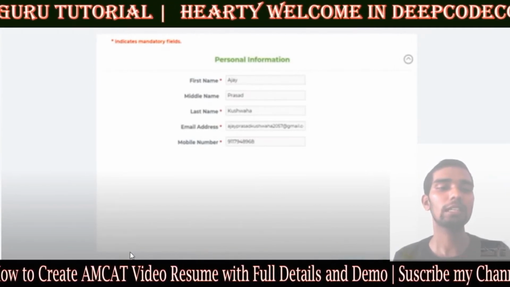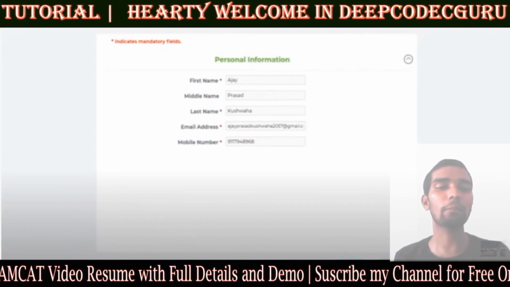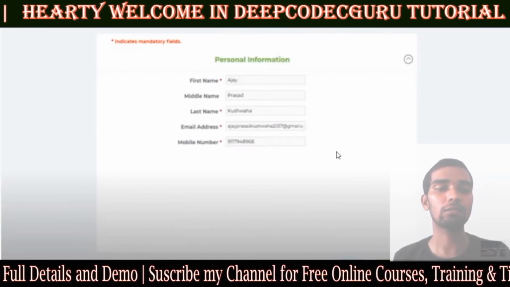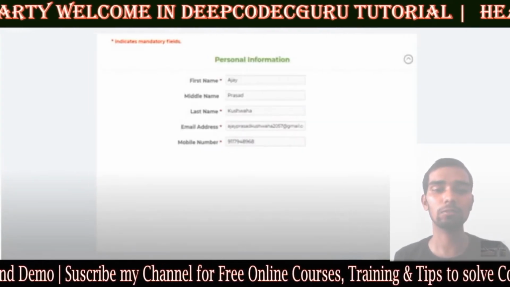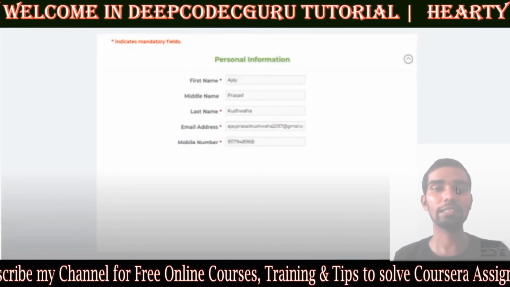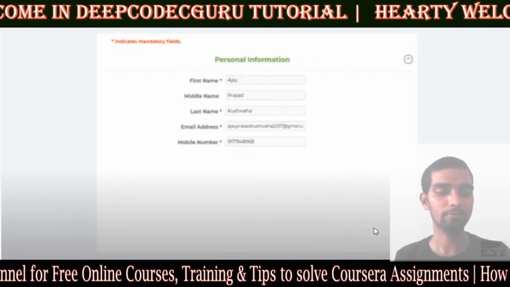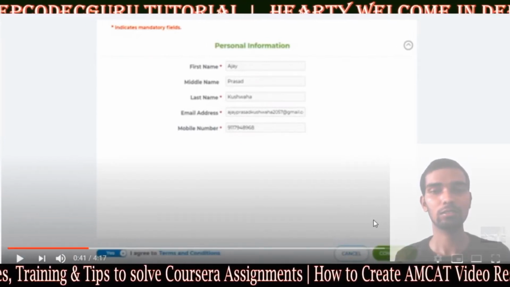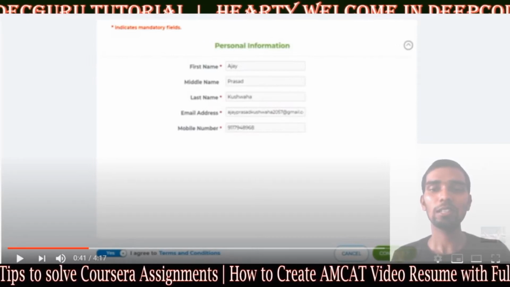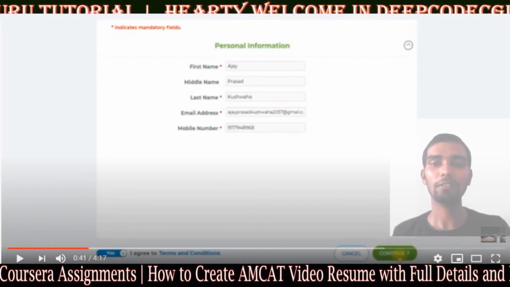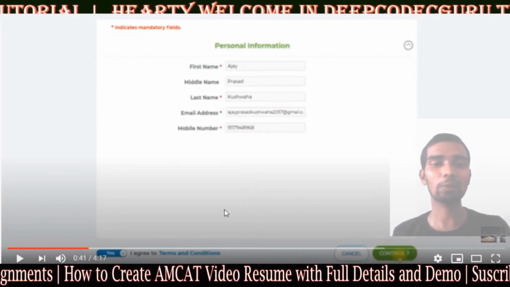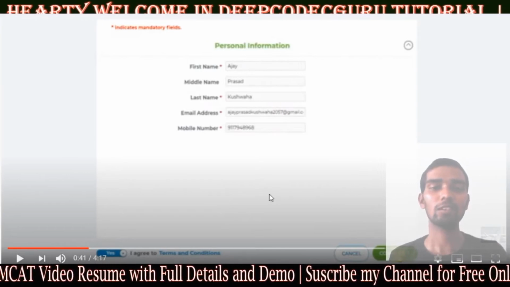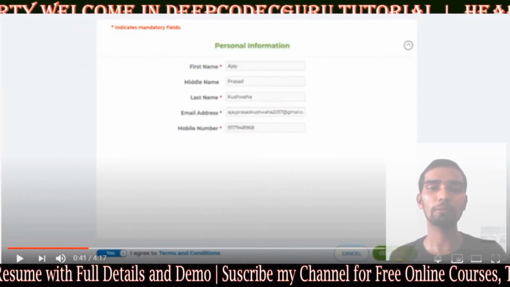You can see at the bottom, maybe in the video you are not getting it, but you will get one button. You have to allow, save, and you have to go continue. Let me check whether it is visible or not. It is not visible. Let me make it visible for you. Okay, so you can see, I will go to the top. Here you have to allow, yes I agree, and then you have to go continue. Okay, so I hope I am clear up to now.